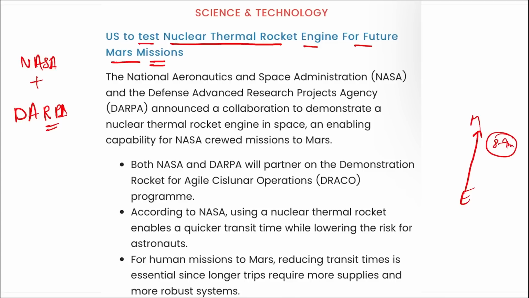If the time increases, the amount of fuel we need to carry will increase. Even the amount of food required for the astronauts will subsequently increase. So it will be better for humans to reduce the time required to move from Earth to Mars.